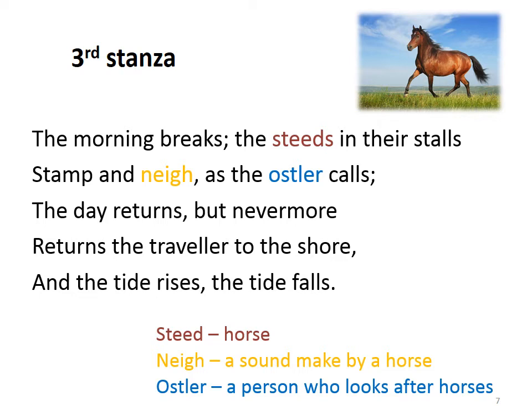And in the third stanza, we got to know about the morning breaks and how these steeds, it means horses, are making sounds. The morning breaks means the next day. It is like the rebirth of a person. So, it's like a life cycle of a person. We can look at this poem from that perspective also.